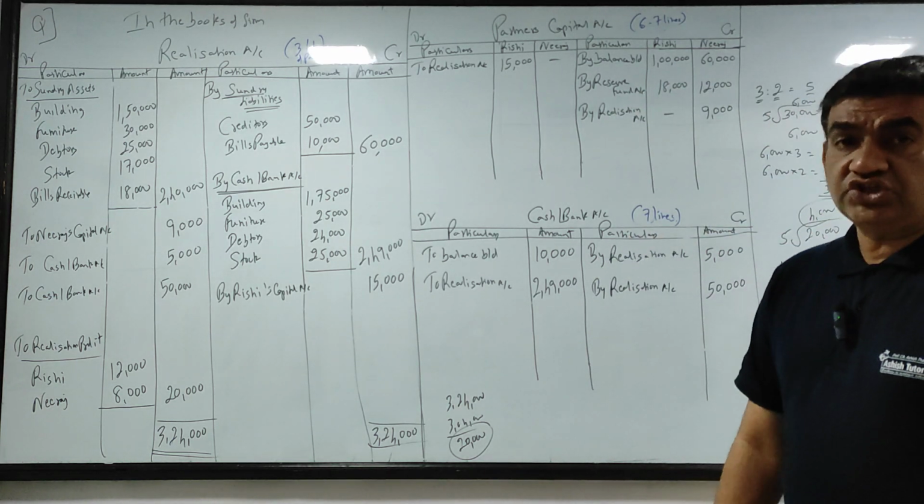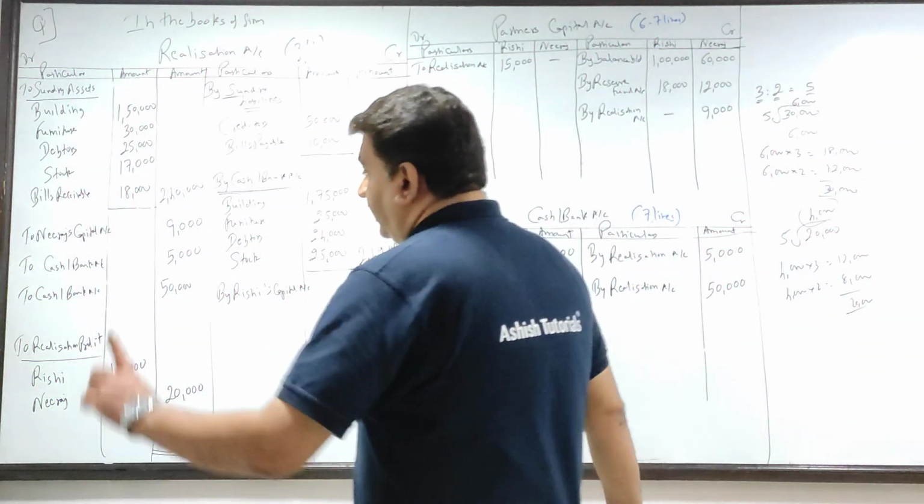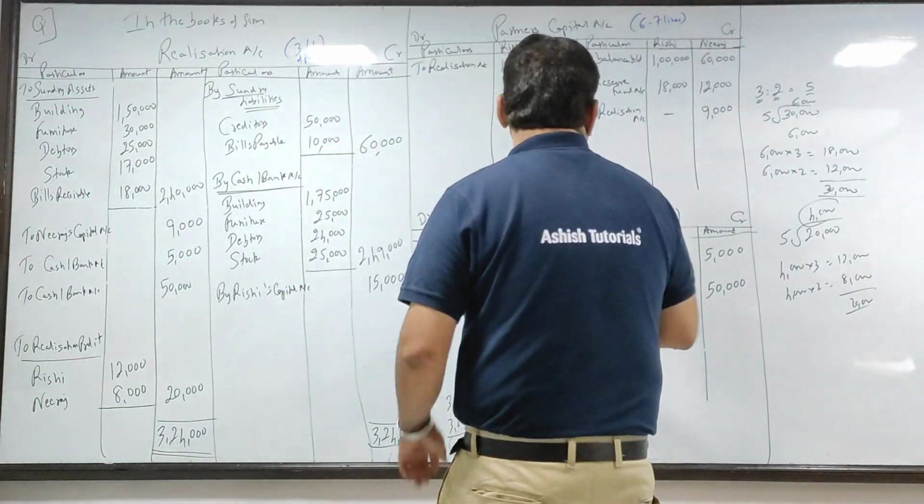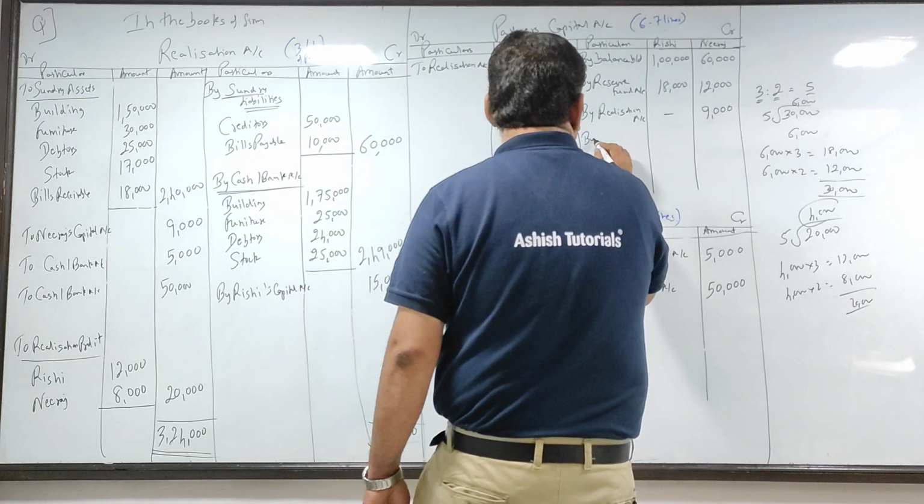Clear with this? अगर रेशियो नहीं दिया, equally. एडमिशन में भी call it as revaluation profit, यहां पे realization. Come to the credit side of capital.